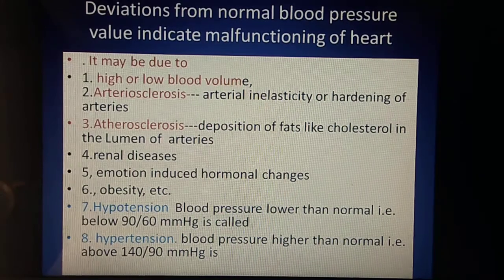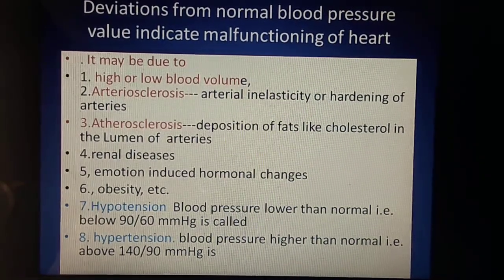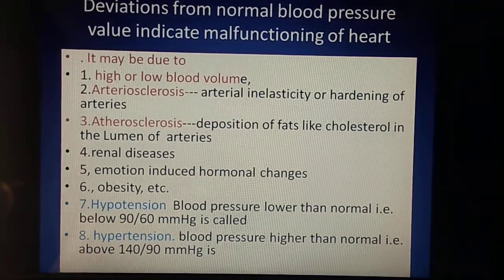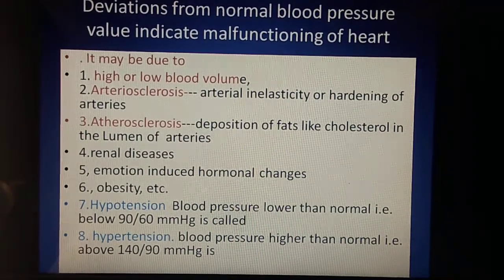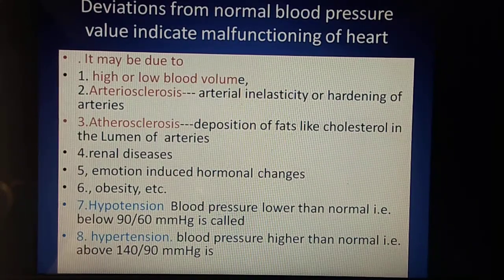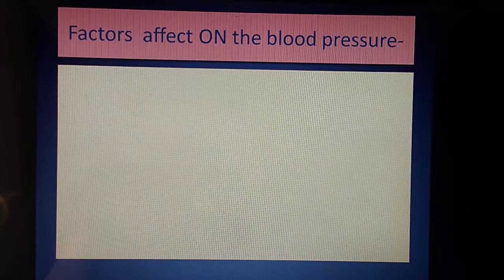Hypertension, an increase in the blood pressure beyond the normal range, is called hypertension. So these are the different things which lead to deviating the normal blood pressure. Deviate means derange. Derangement in the normal blood pressure occurs due to all those factors.